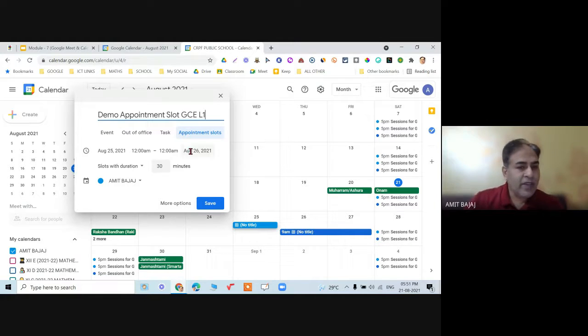When I choose appointment slot, I am using my student teacher's account. All the students have their accounts also given by Google. Now it is meant for setting up the PTM timings.